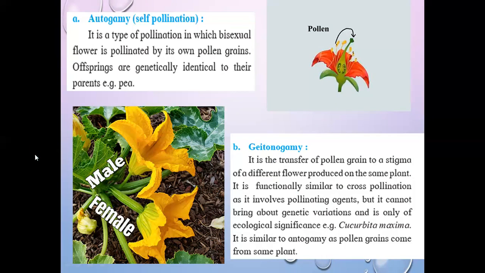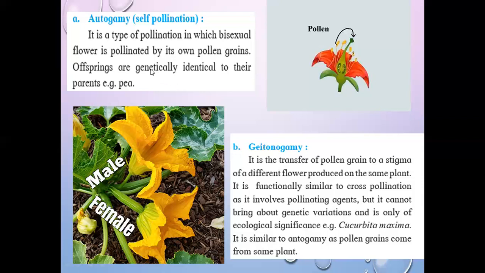It is functionally similar to cross pollination. In the definition of cross pollination we discussed the same point. It is functionally similar to cross pollination because it involves pollinating agents, some pollinating agents are required for the transfer of pollen grains from the anther of one flower to the stigma of another flower. Those agents may be biotic or abiotic, but it can bring about genetic variations. Some chances are there of genetic variation.